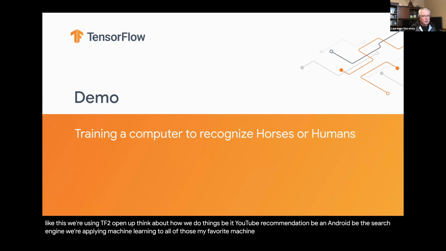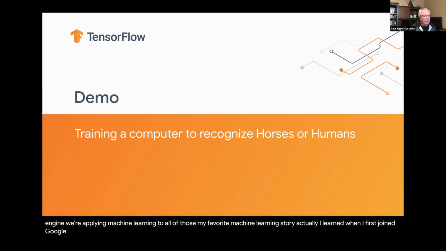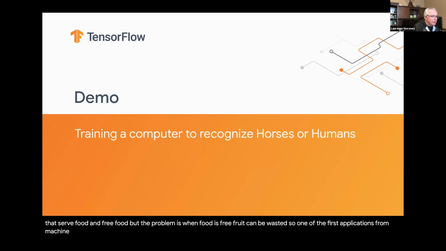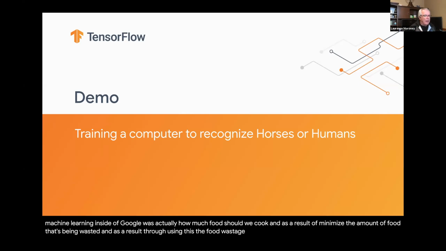My favorite machine learning story, actually, I learned when I first joined Google. You probably know Google are quite famous for having cafes, at least when offices are open pre-COVID, cafes that serve free food. But the problem is, when food is free, food can be wasted. So one of the first applications for machine learning inside of Google was actually how much food should we cook, to minimize the amount of food that's being wasted. And as a result, through using this, the food wastage that we had when cafes were open was absolutely teeny tiny. So even little things like that, machine learning can be used for, I think is really cool.